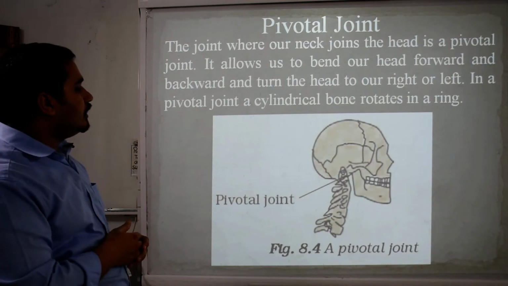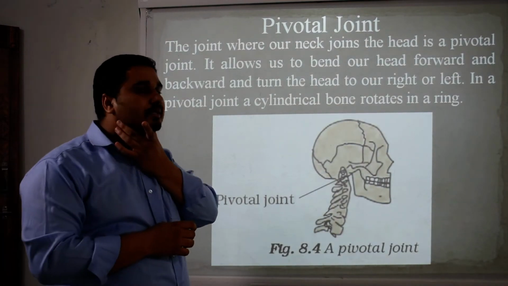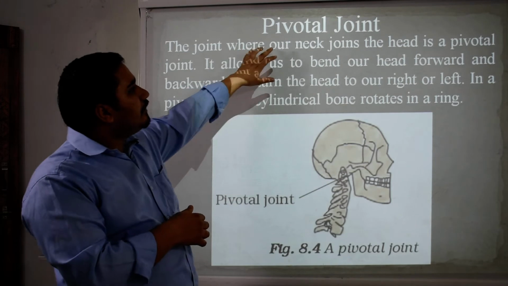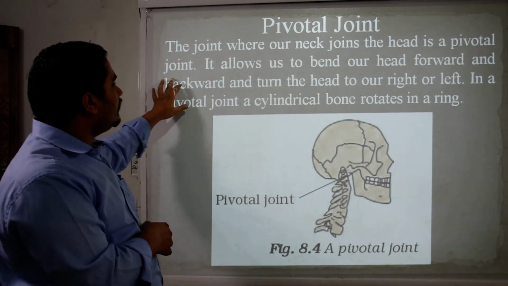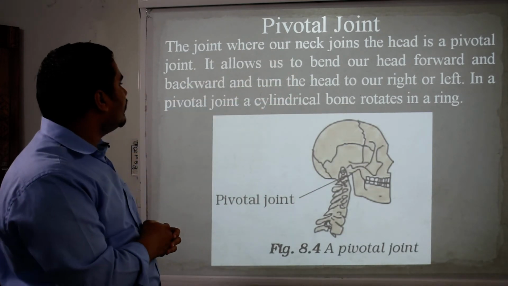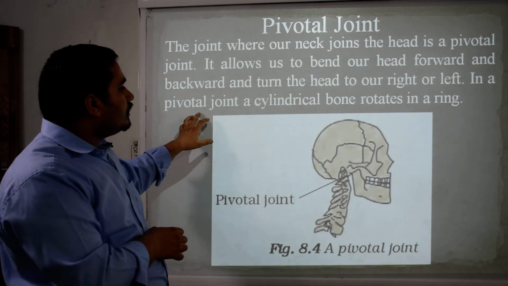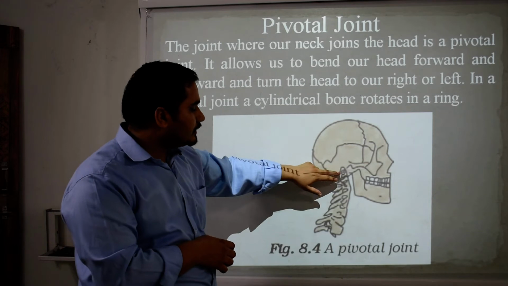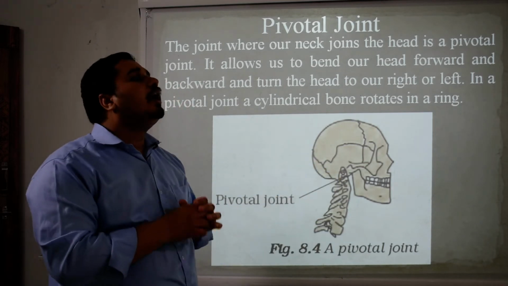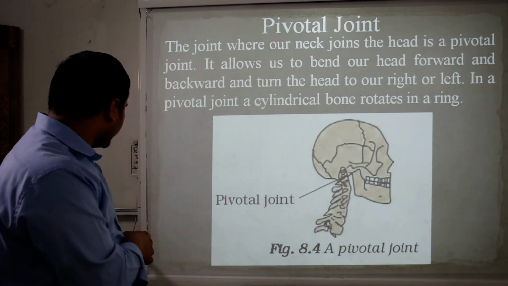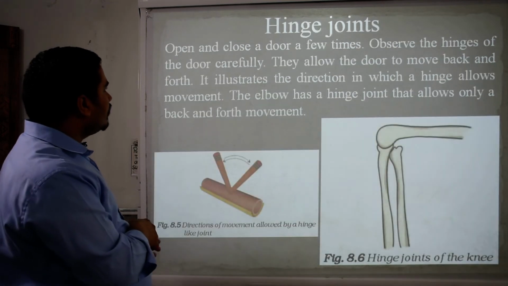And pivotal joint, that is here on the neck side. The joint where our neck joins the head is a pivotal joint. It allows us to bend our head forward and backward and turn the head to our right or left. In a pivotal joint, a cylindrical bone rotates in a ring-shaped section. That is our movement of the head, front and back.